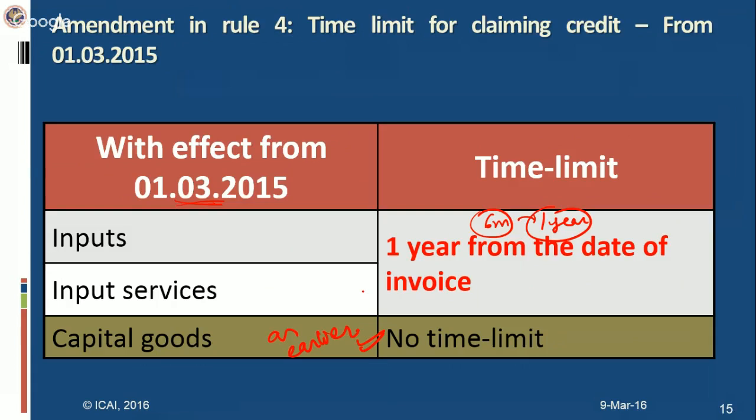So in case of inputs and input services, the time limit has increased from 6 months to 1 year. And in case of capital goods, there is no time limit. So let's take an example.